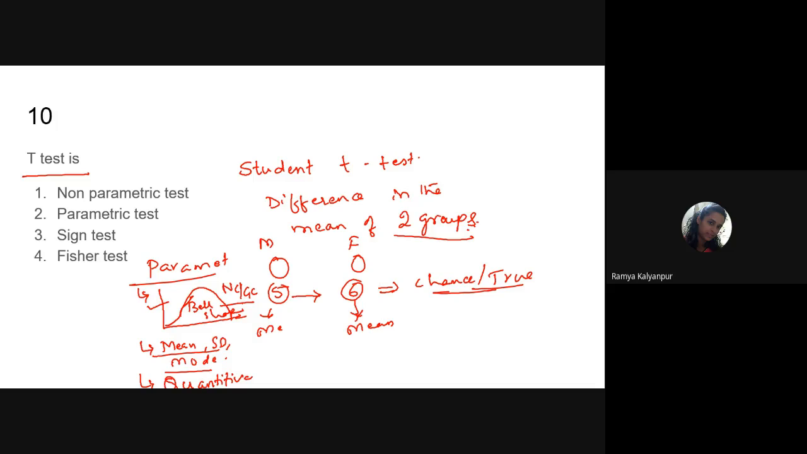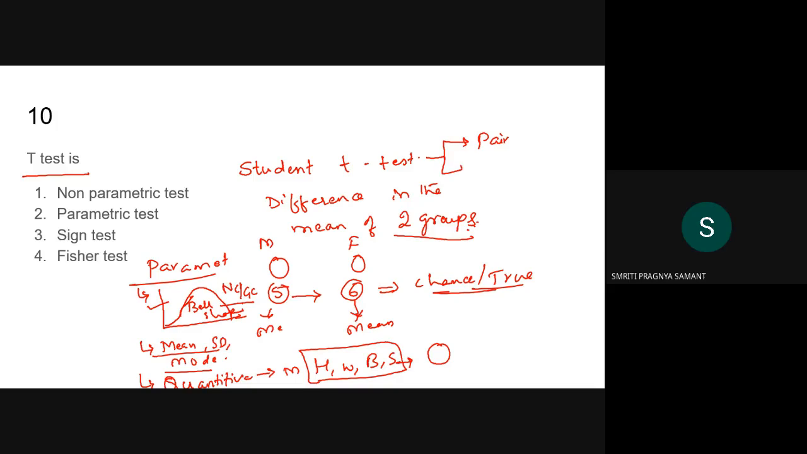That is, it can be measurable, like height, weight, blood sugar, or serum cholesterol, any items that can be measured accurately. That is quantitative data, so kindly go and choose any of the parametric tests. Now this Student t-test is an example of a parametric test, and it can be a paired Student t-test, or it can be an unpaired Student t-test. These details I will explain in the next session.